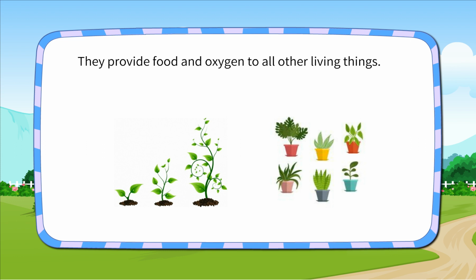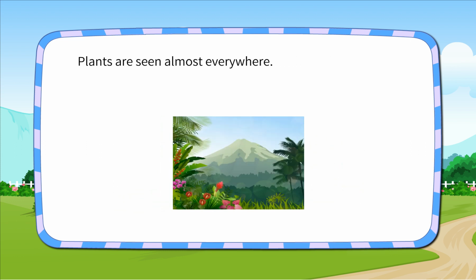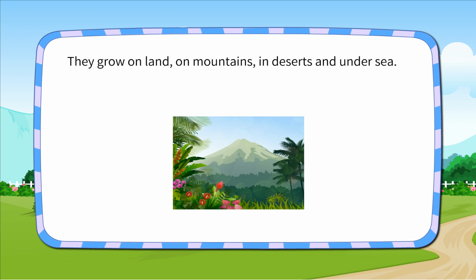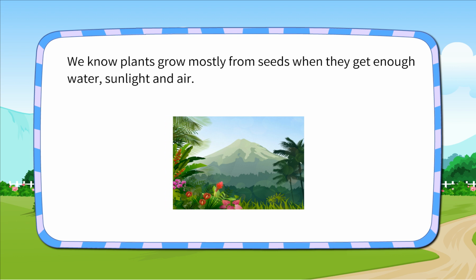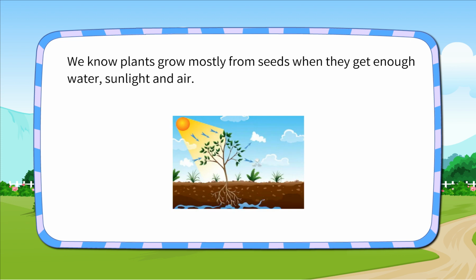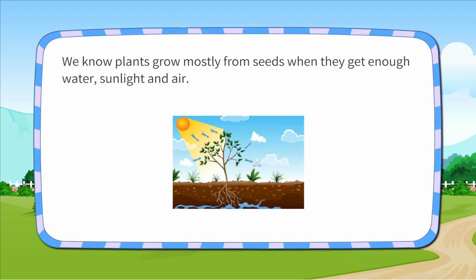They provide food and oxygen to all other living things. Plants are seen almost everywhere. They grow on land, on mountains, in deserts and undersea. We know plants grow mostly from seeds when they get enough water, sunlight and air.